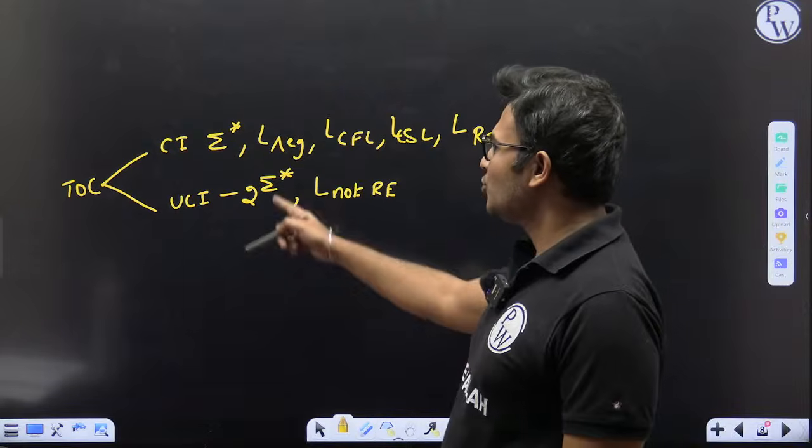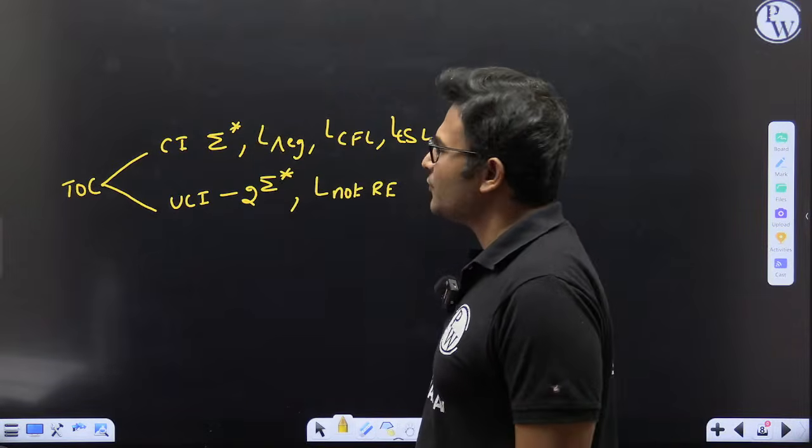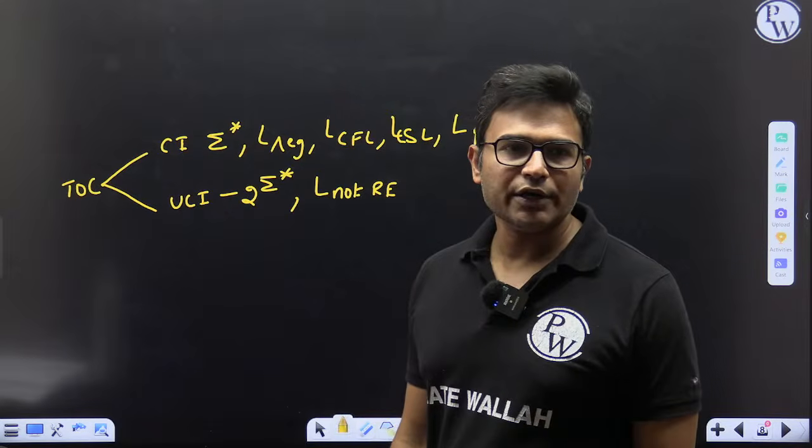Now, how can we prove that these are all countably infinite?